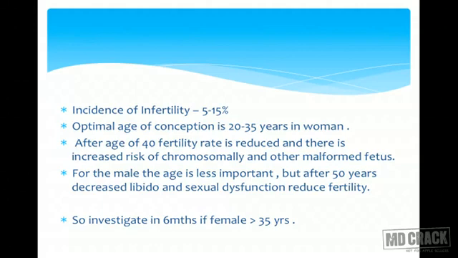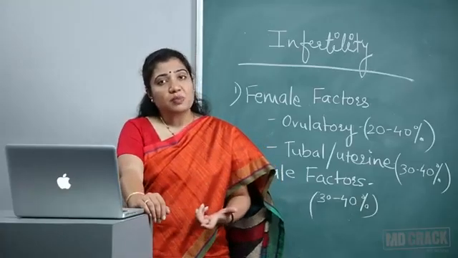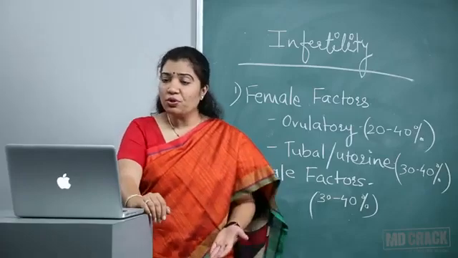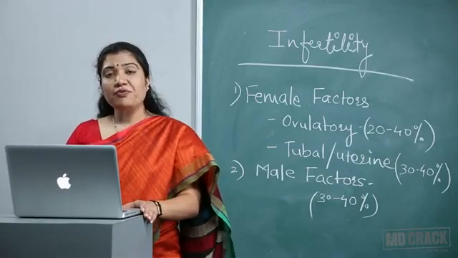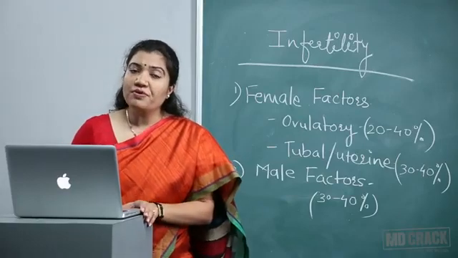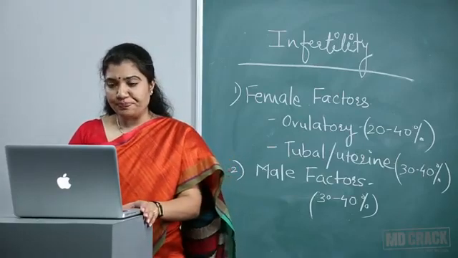But if either the female is more than 35 years or the male is elderly beyond 45-50 years, then we need not wait for 1 year. We can start investigating that couple earlier, maybe give them 6 months, because we all know that the rate of fertility will go down. So investigate that female within 6 months if she is beyond 35 years.